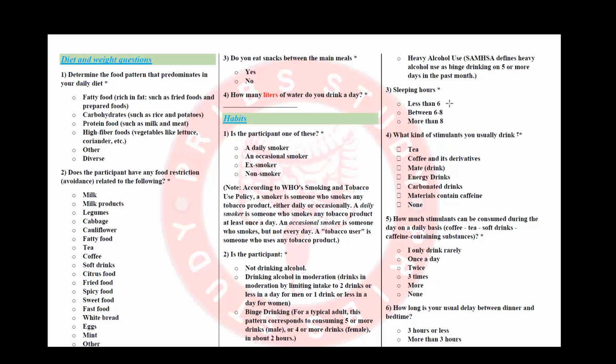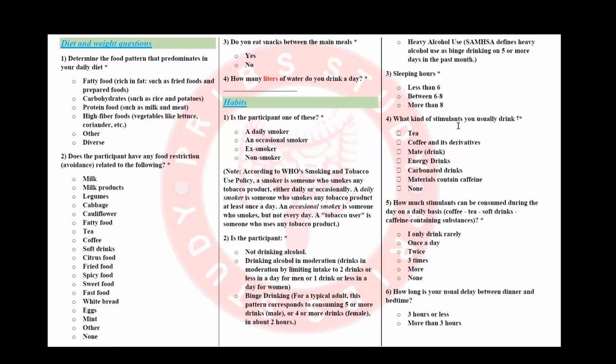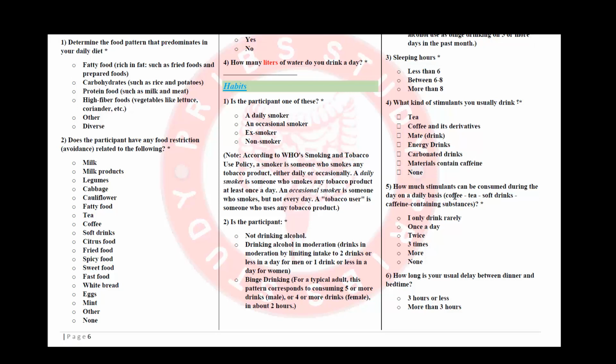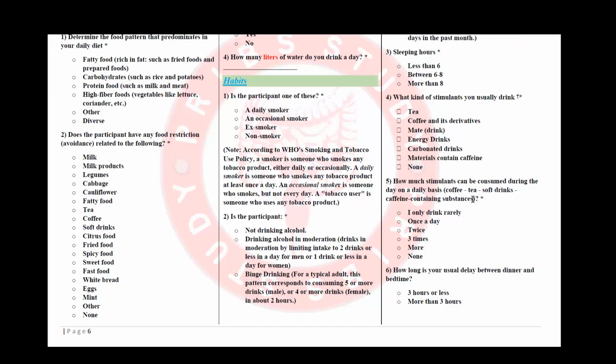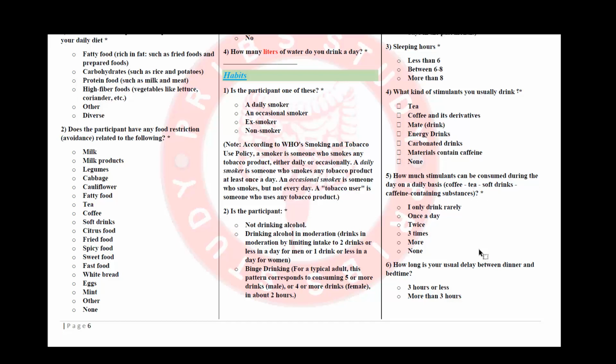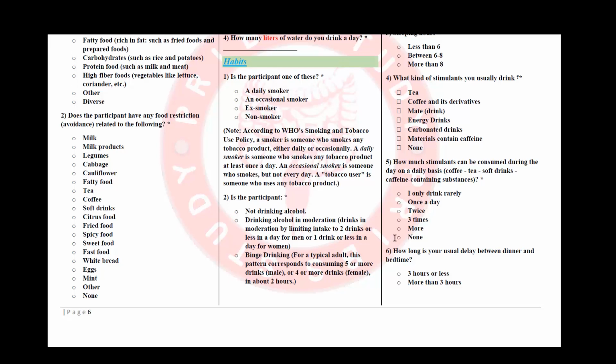We'll also ask them about their sleeping hours. We ask them if they drink any stimulants. This is a multiple answer question: tea, coffee, mate, energy drinks, and others. We will ask them how much they consume of these stimulants. And finally, we will ask them what is the delay between dinner and bedtime. So how many hours before bedtime do they have their dinner? And this is our full questionnaire.